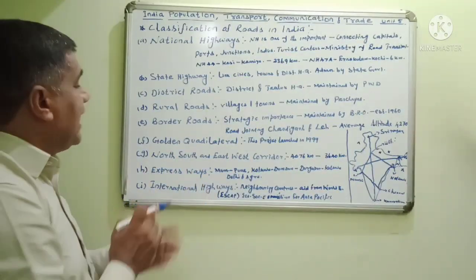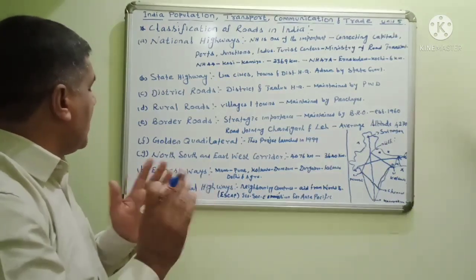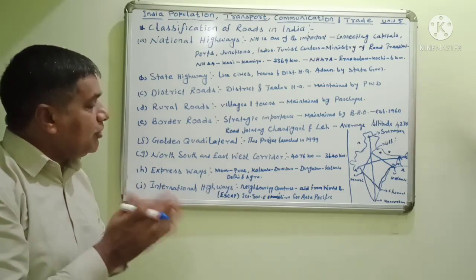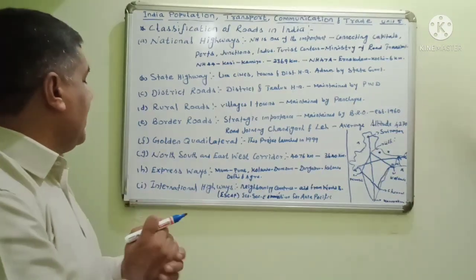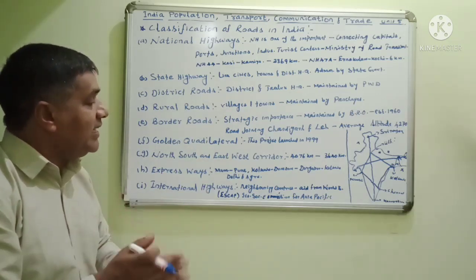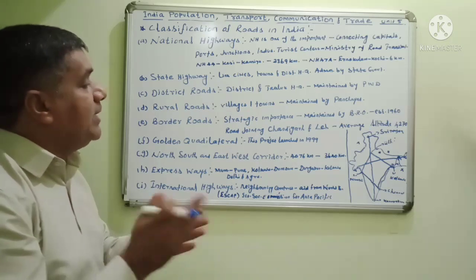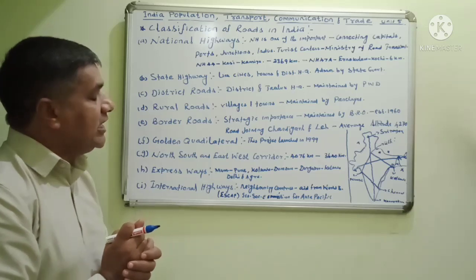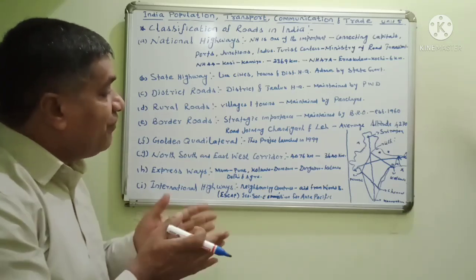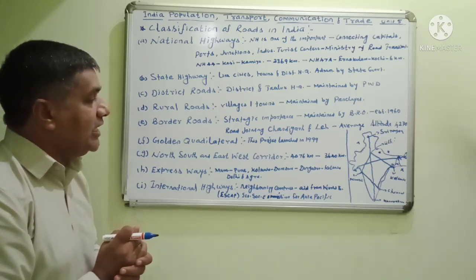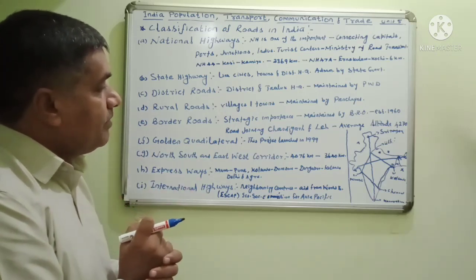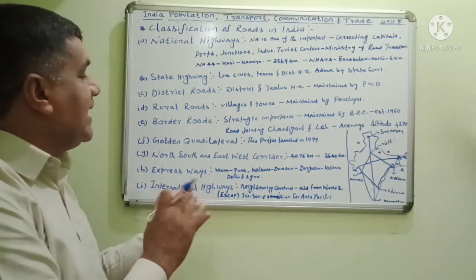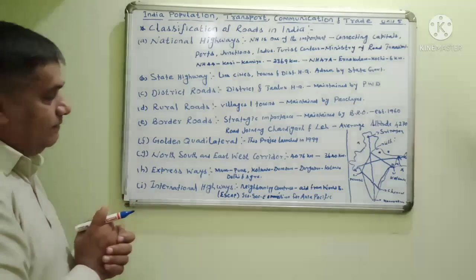Expressways. Expressways are good quality roads maintained by the Indian government, particularly linking Mumbai to Pune. And Kolkata to Dum Dum airport area, these expressways were also laid. It is a fine quality road and the fastest means of transport. And Durgapur to Kolkata and Delhi and Agra, these areas are linked by expressways.